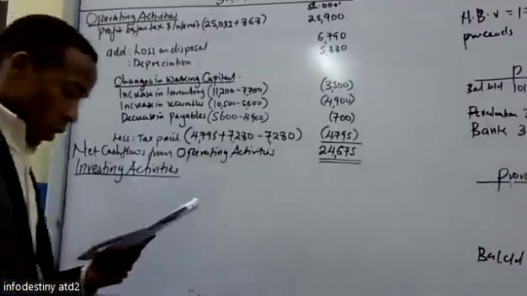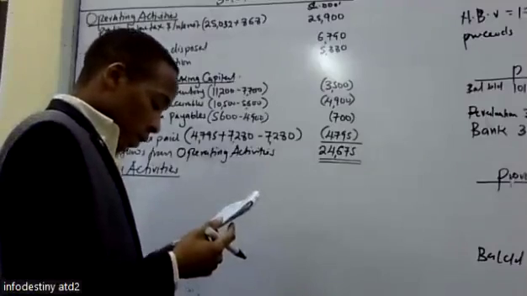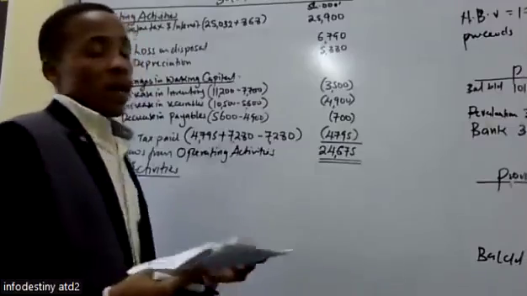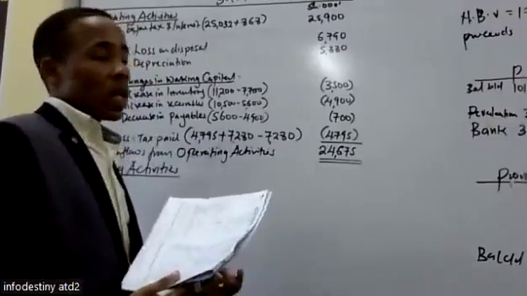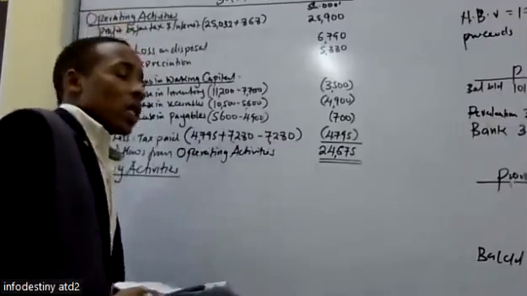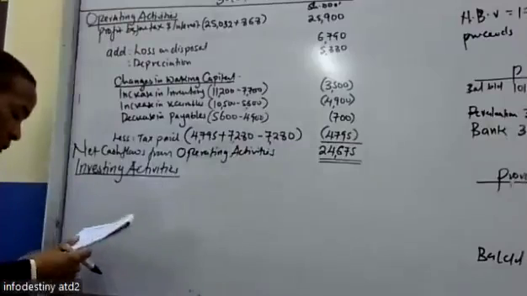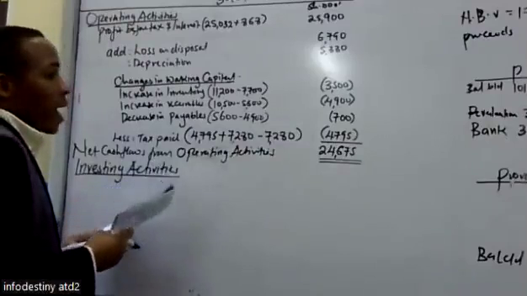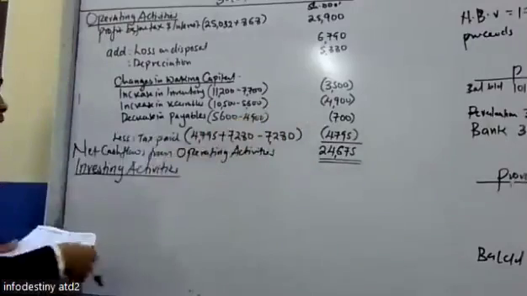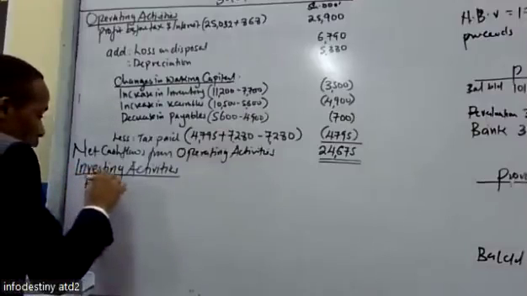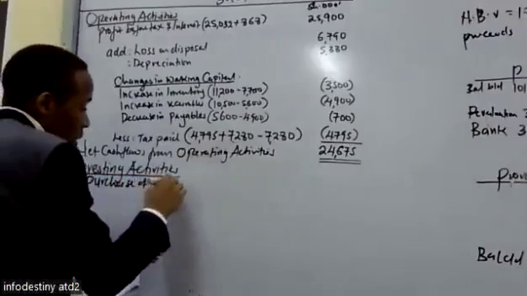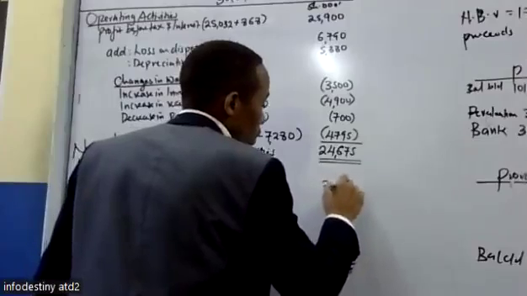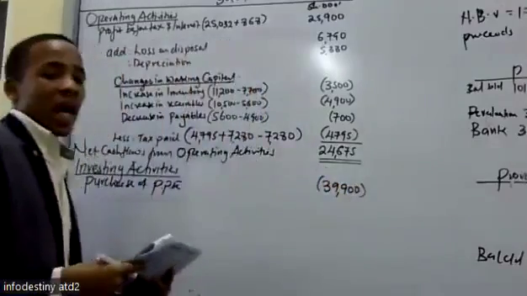Then we can continue and record the investing activities. We said that investing activities, we record the purchase of non-current assets, sale of non-current assets, either investment income, interest income, or dividend income. So in this case, we see whether there was purchase of any asset. And we saw from the PPE account that there was purchase of the PPE. They purchased that 9,900. This is an outflow. Every outflow we less.